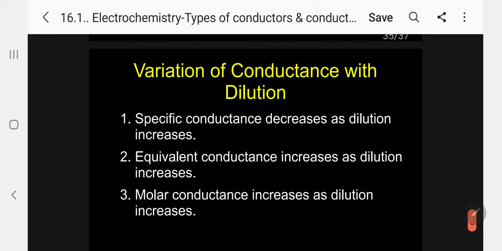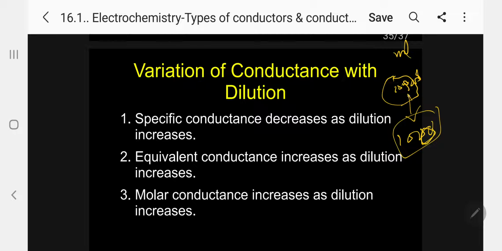Suppose you take 1 ml of a solution. Let us assume 1 ml contains 10 ions. Now you dilute the 1 ml to 100 ml. What will happen? When you dilute to 100 ml, the same 10 ions will be present in 100 ml. So conductivity decreases on dilution. Kindly follow.